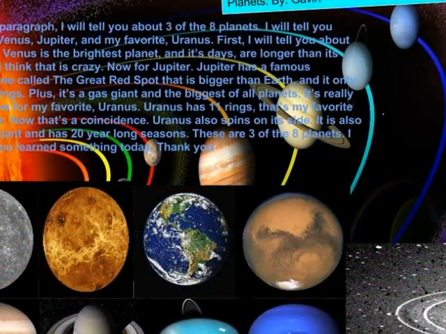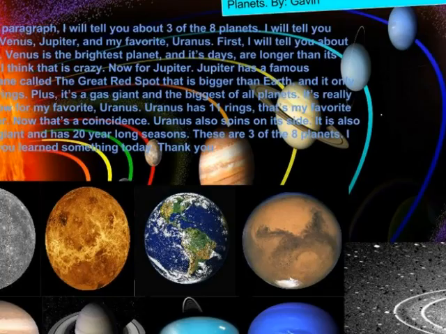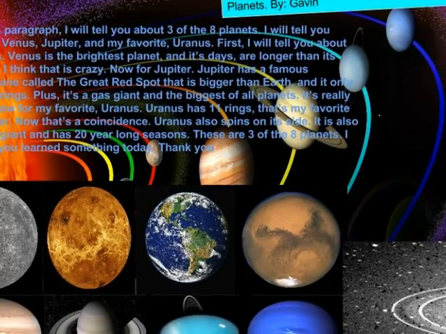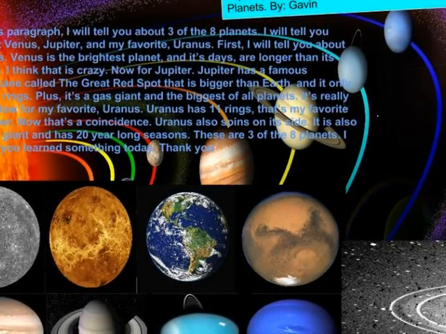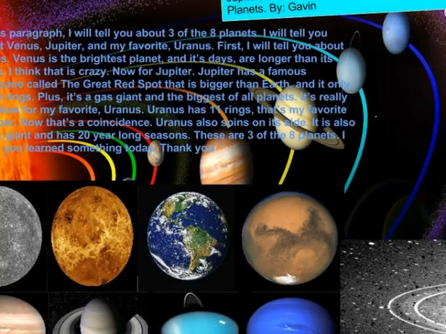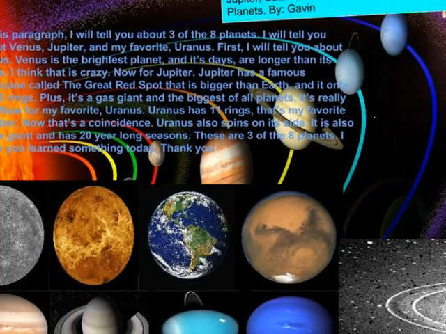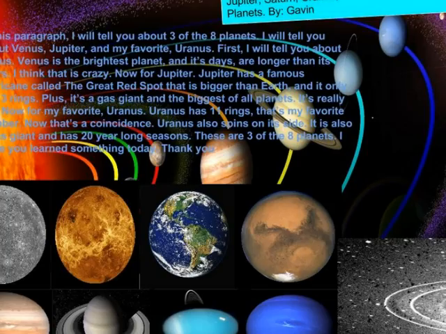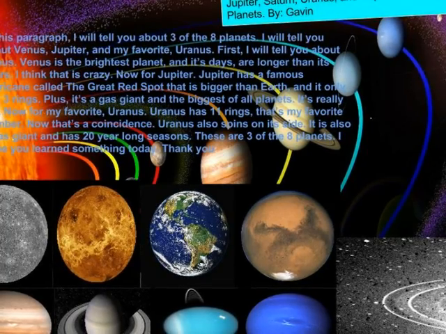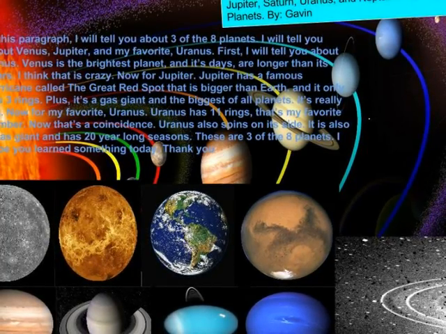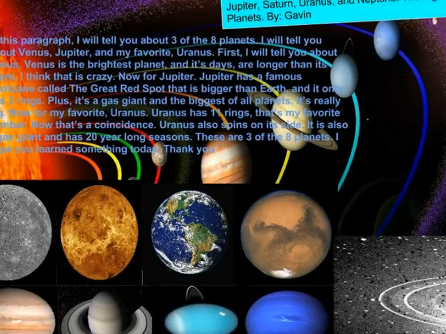Order of the Planets by Gavin. In this paragraph, I will tell you about 3 of the 8 planets. I will tell you about Venus, Jupiter, and my favorite, Uranus. First, I will tell you about Venus. Venus is the brightest planet, and its days are longer than its years. I think that is crazy.